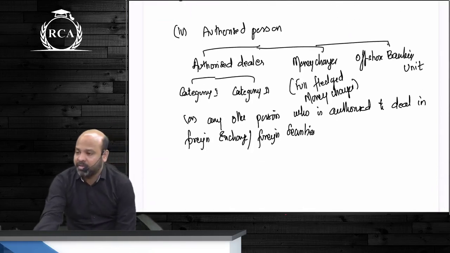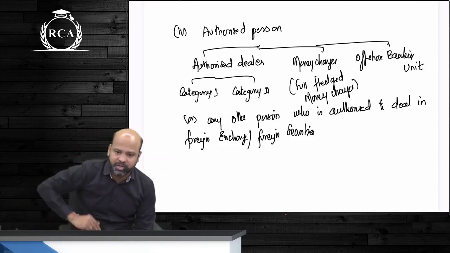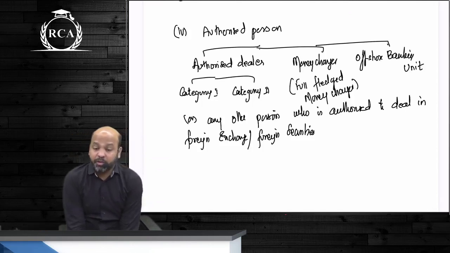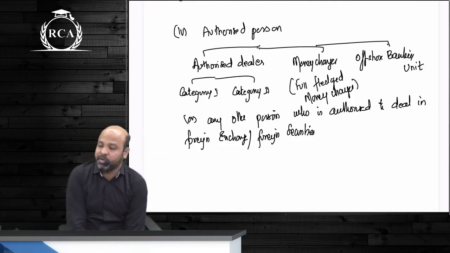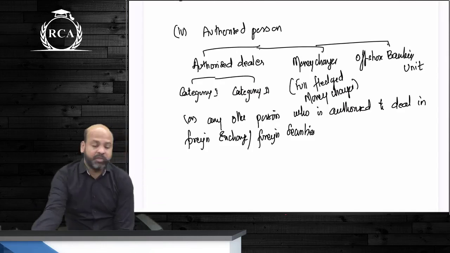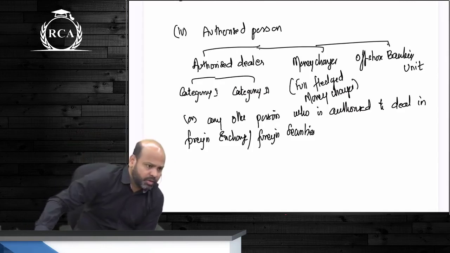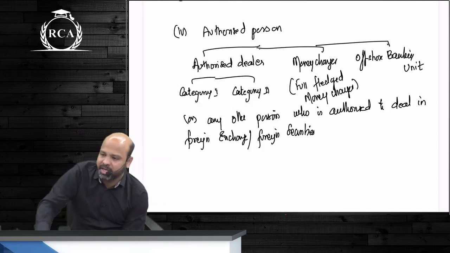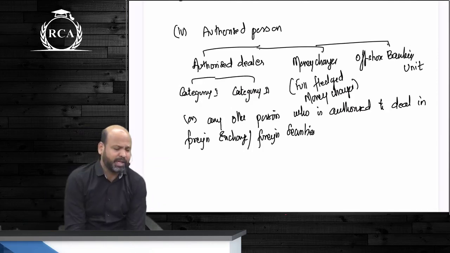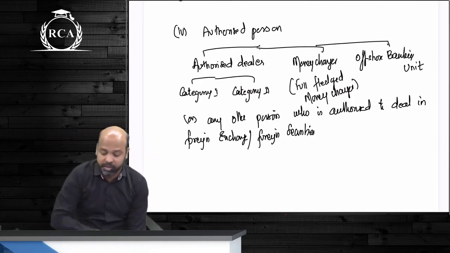Authorized person: these are the people who are permitted, guys, to deal in foreign exchange as per the regulations of FEMA. Under this we have authorized dealers, money changers, offshore banking units, or any other person authorized by RBI. Who has the administrative power? RBI. Adjudication, guys, who has the right to take action if things are violated? The Central Government. Under the Central Government, it is usually the Enforcement Directorate, guys, or the Ministry of Home Affairs and the Ministry of External Affairs.